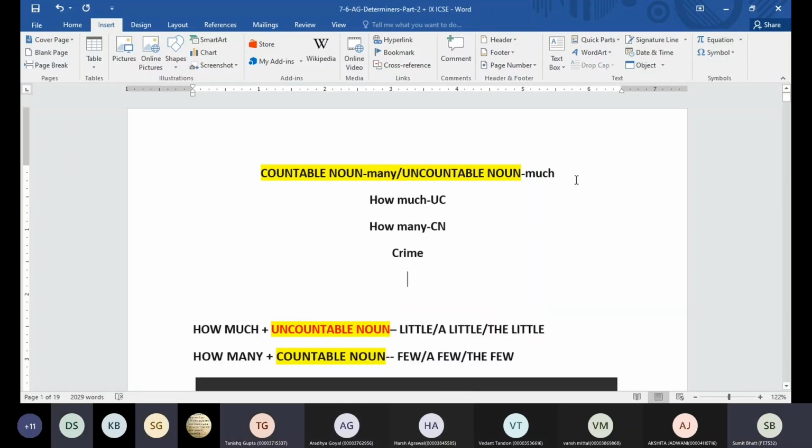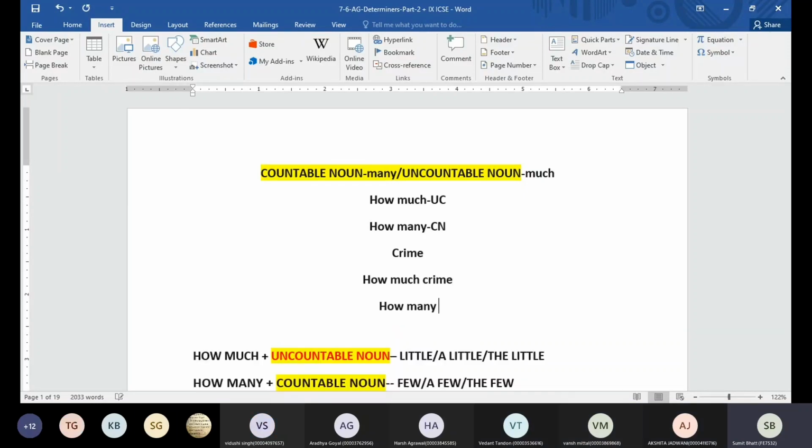Uncountable. Because if you say how much crime and how many crime, what is right? How much. I'm referring to the amount of crime. That means this word crime is going to be my uncountable noun.